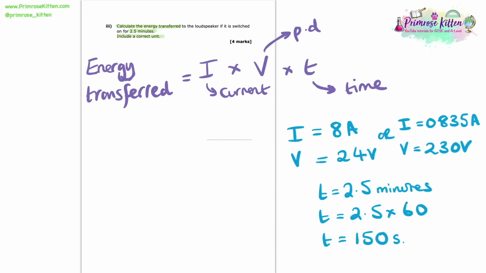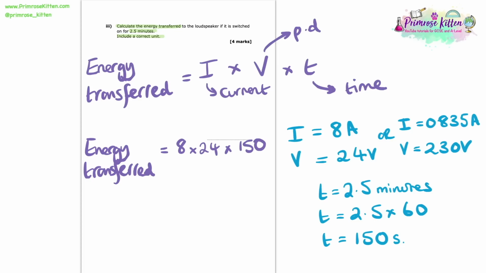So doing my calculation now, I can say that my energy transferred is going to be equal to, let's say, 8 times 24 times by 150. Or you could do 0.835 times 230 times 150. So popping this into the calculator, I end up finding that we have an energy equal to 28,800 joules. And of course they asked us to include a correct unit. That would indeed be the